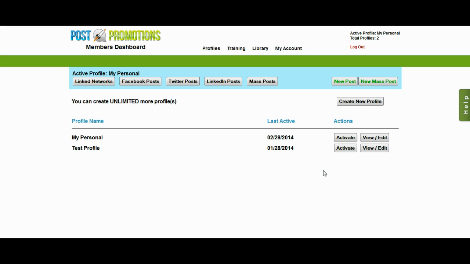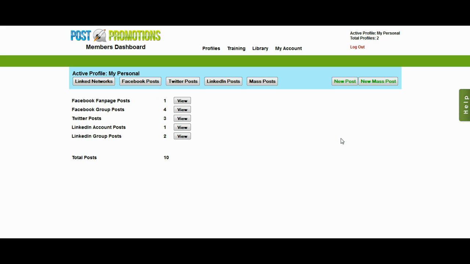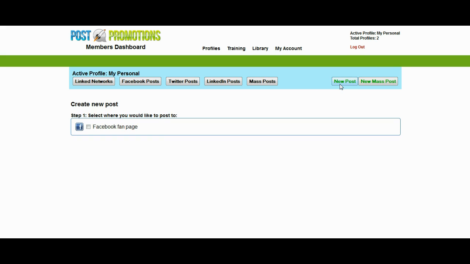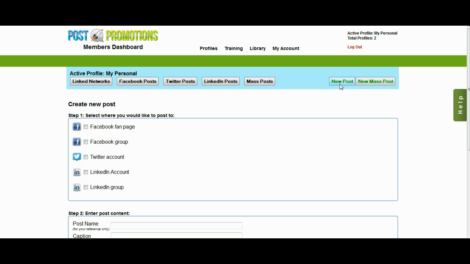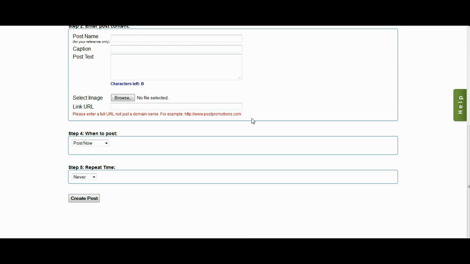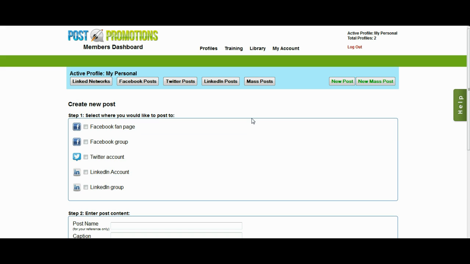So I'm just going to go ahead and activate my own personal account here, and I'll show you how to do a post. Okay, so now I've activated that profile. I'll go ahead and click on the new post button. And it's broken down into a simple step-by-step process. The very first thing it's going to ask me is where do I want to post to.